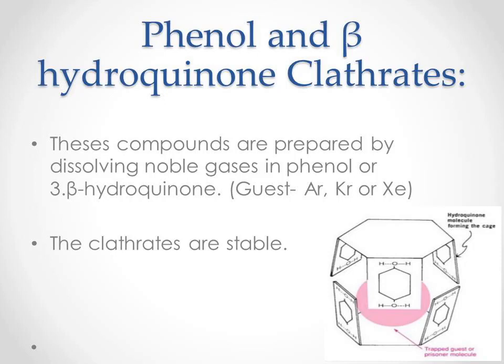Phenol and beta hydroquinone clathrates have been prepared by dissolving argon, krypton or xenon in phenol or hydroquinone followed by slow crystallization. These clathrates are quite stable and these compounds are represented by the formula 3-beta hydroquinone. Here the guest molecules are argon, krypton or xenon. These clathrates are stable in the environment.